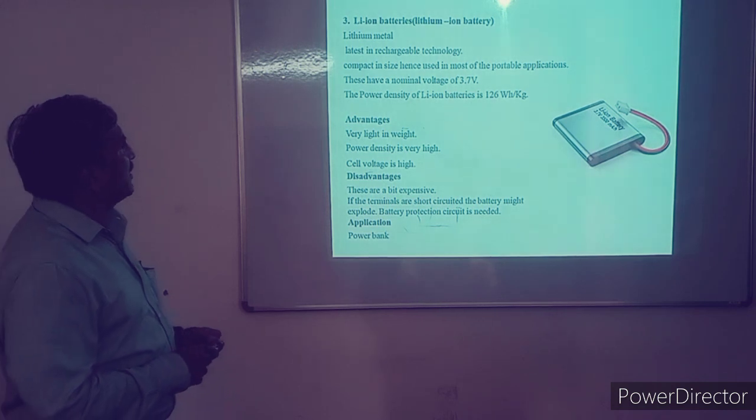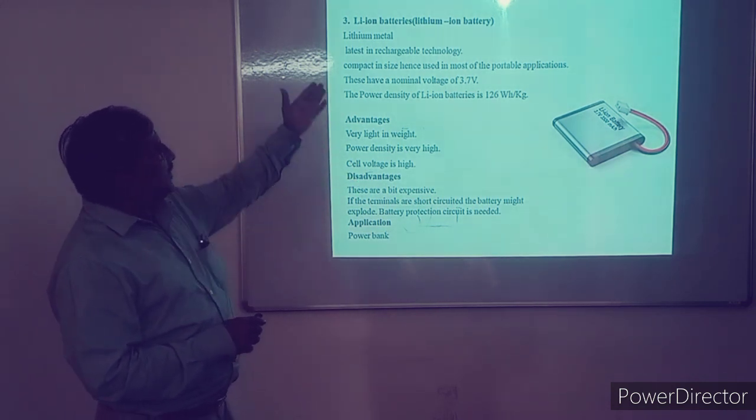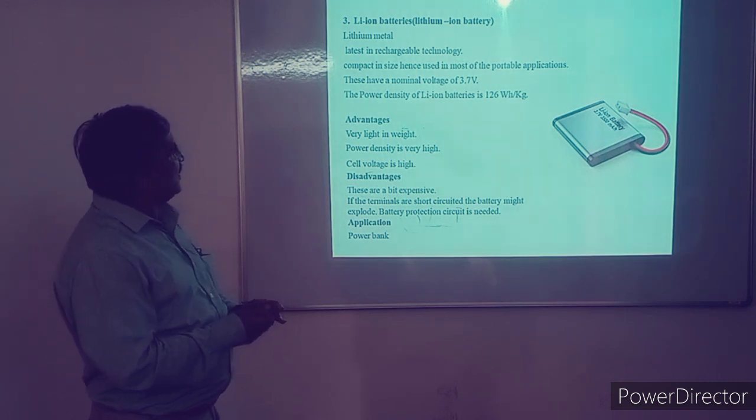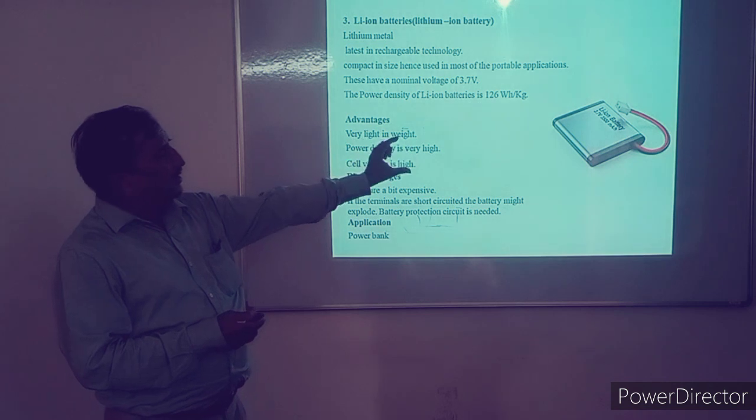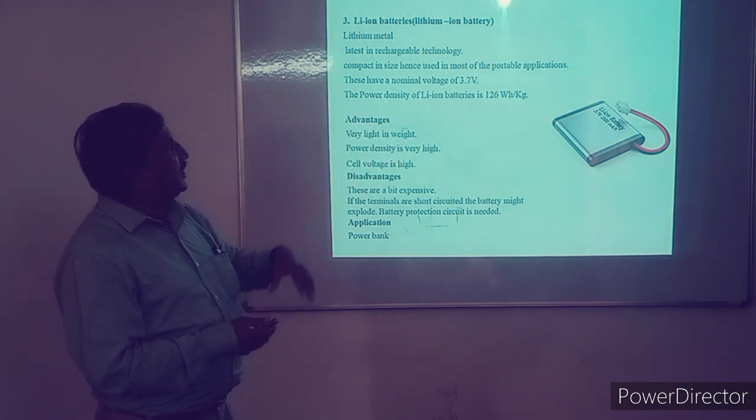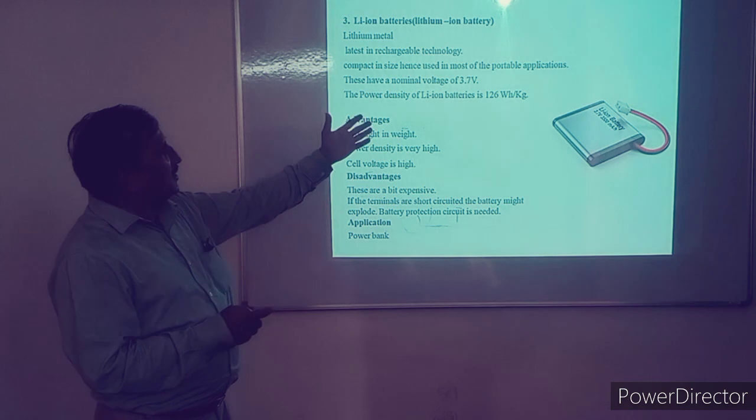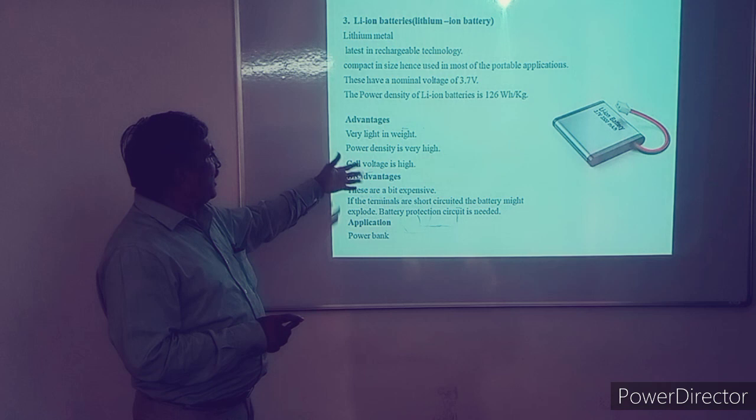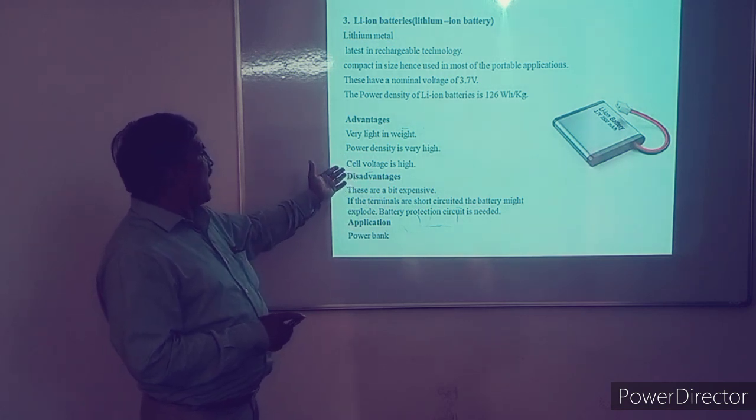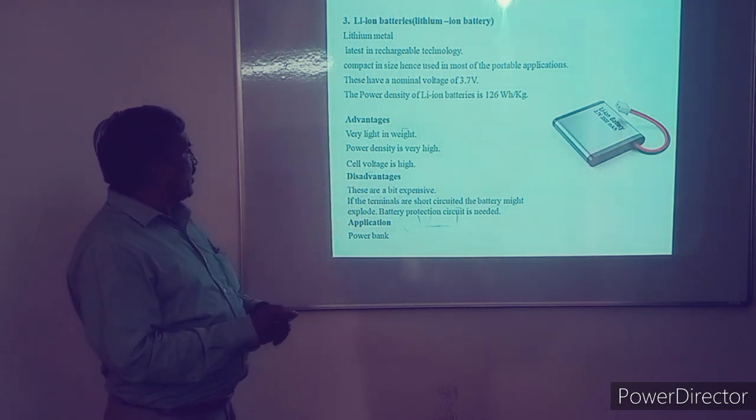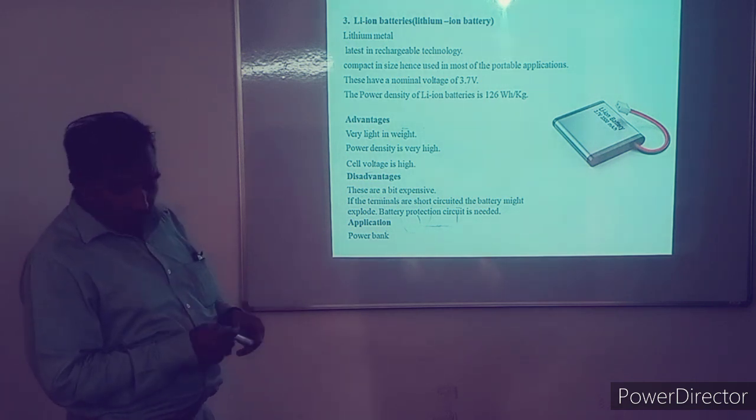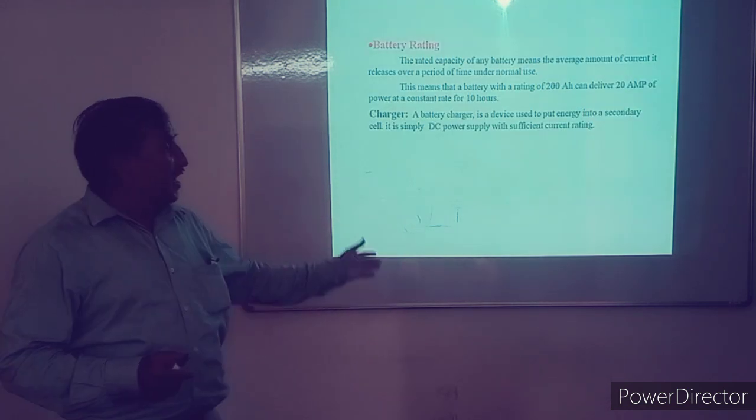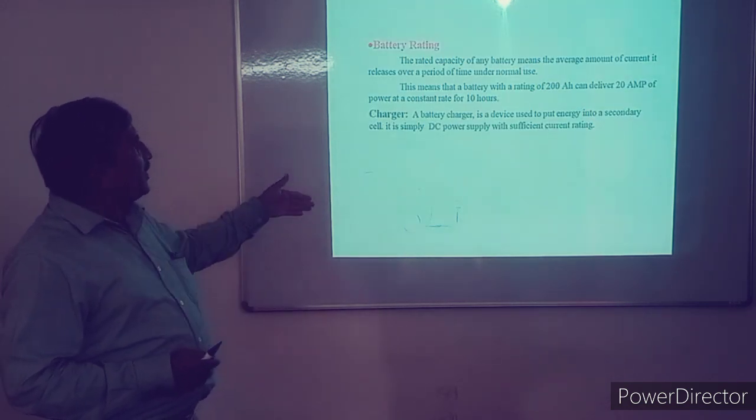Next are lithium ion batteries. No doubt it consists of lithium as a chemical composition. These are also in compact size. This is the shape of the battery, available at 3.7 volt, and its power density is 126 watt hour per kg. The advantages: light in weight, power density is high, cell voltage is high. The disadvantage: these are expensive as compared to other batteries. Application: power banks. Mobile power banks are developed with these.